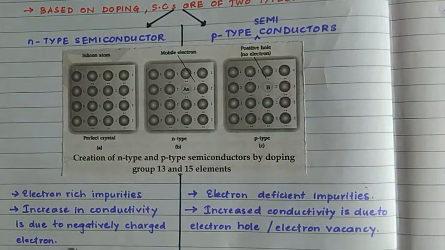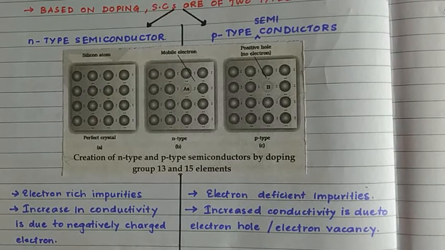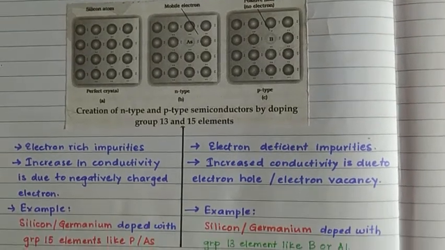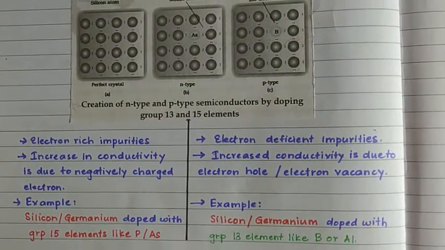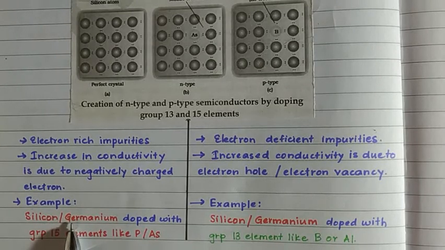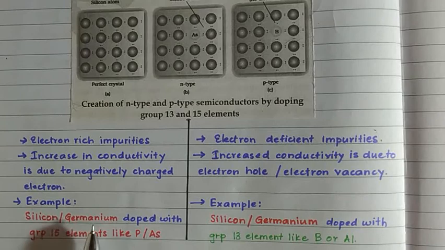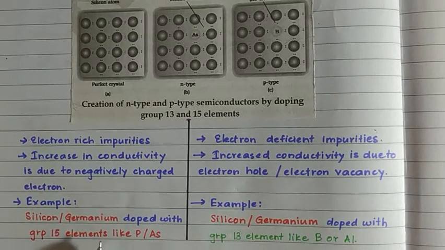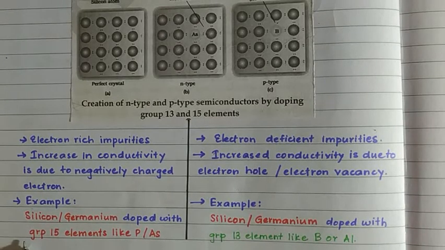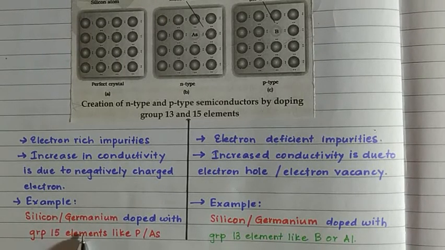Now, what do you mean by this and how does it work? For example, I will show you the example here. When we say N-type, consider the example of silicon or germanium doped with group 15 elements like phosphorus or arsenic. When we are talking of group 15, we should know the meaning of each and every word here. Group 15 elements. Now what is the valency of group 15 elements? Can you recollect this? What is the general electronic configuration?